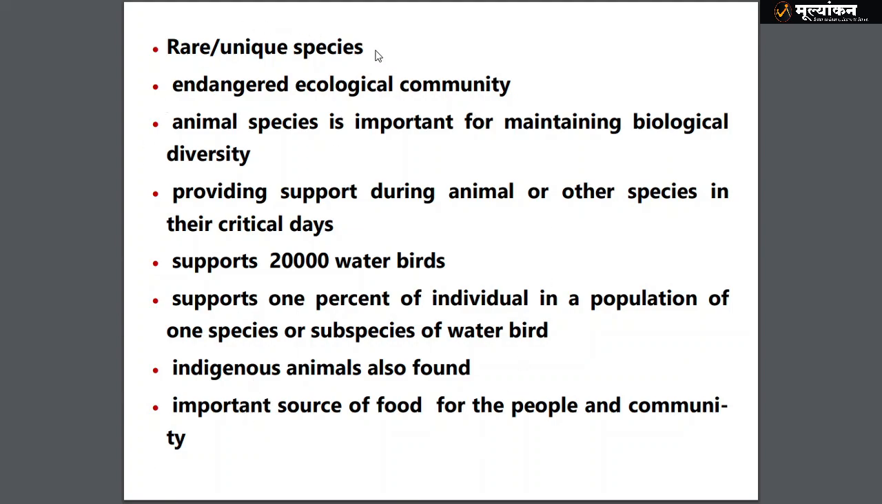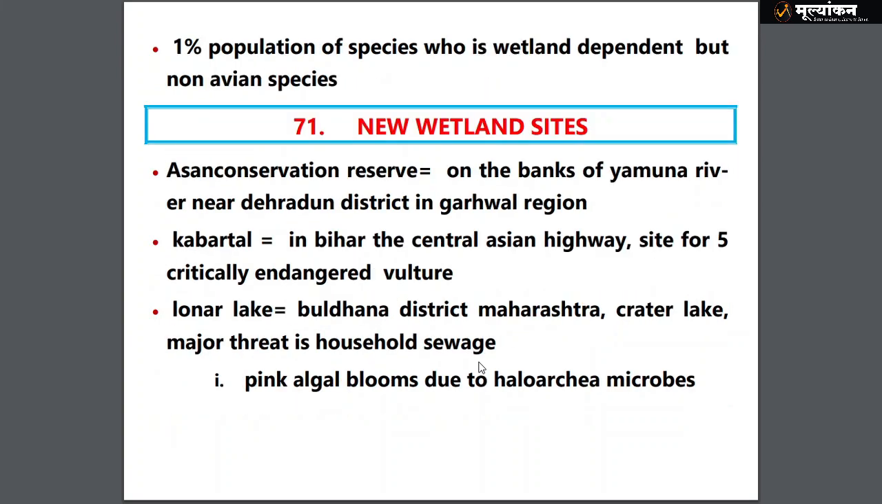So, just a brief overview. Two important things you can remember are: supports 20,000 water birds, and 1% of individuals in the population of one species or subspecies. It means if there is one species with a total population of, suppose, 1 lakh, then 1% comes to around 1,000 birds, which will be supported by this wetland. Another criterion is 1% of the population of a wetland-dependent species that is not avian, meaning any amphibian or other aquatic species.